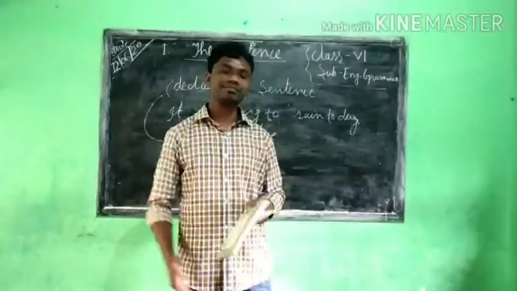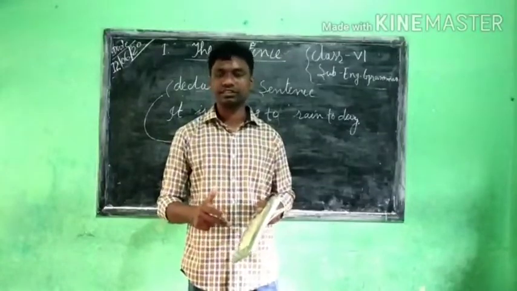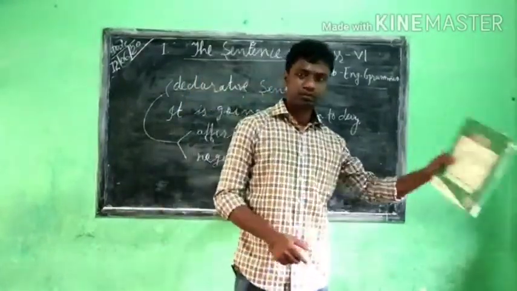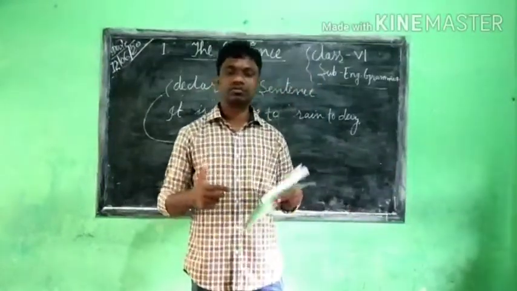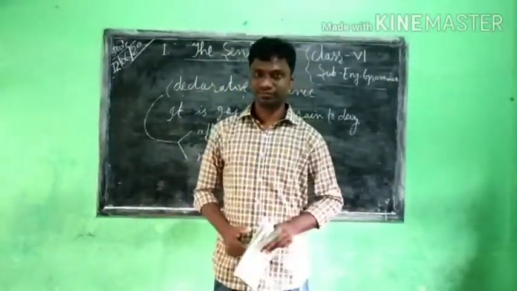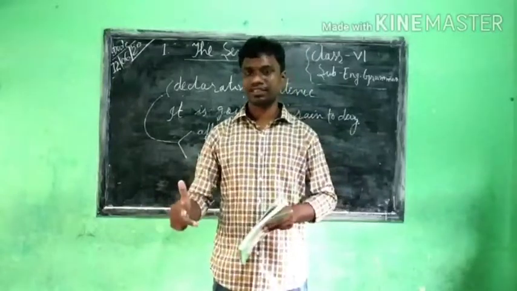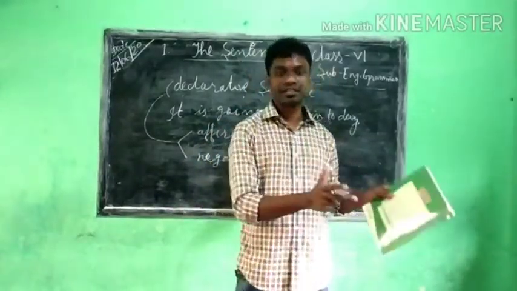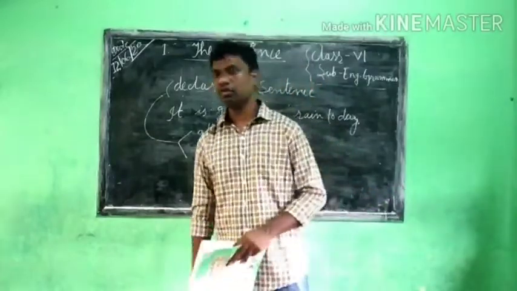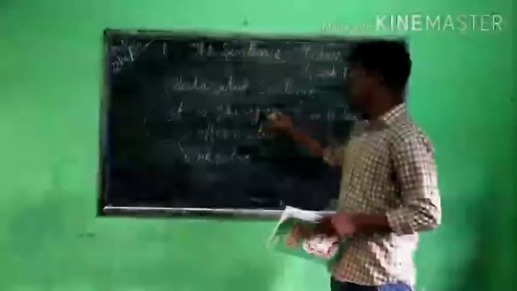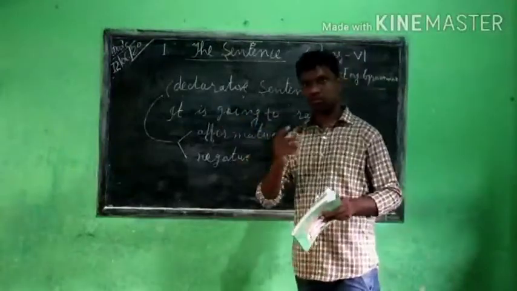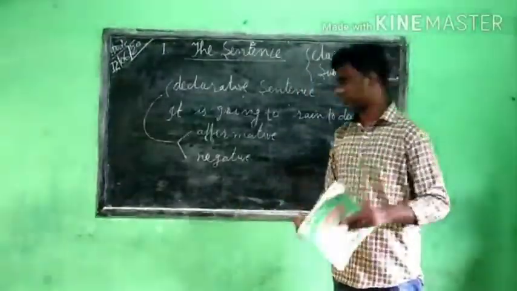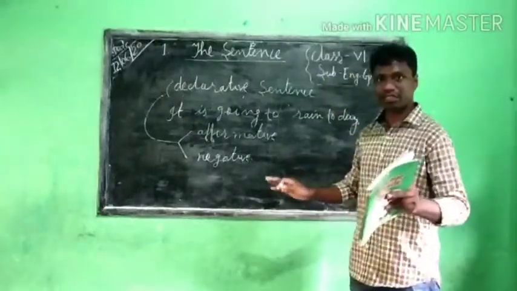You need to go to the market sometimes, or else you need to play football for some time, because it is good for health. Those kinds of things, where you find a fact or a true sense, become a declarative sentence. Here we saw that the declarative sentence is divided into two parts. I hope you understand what I speak.